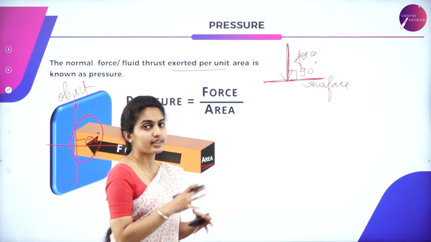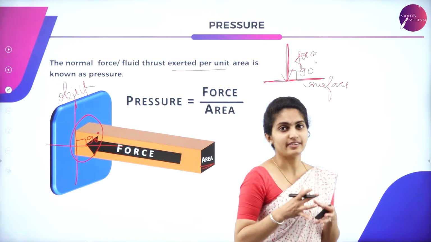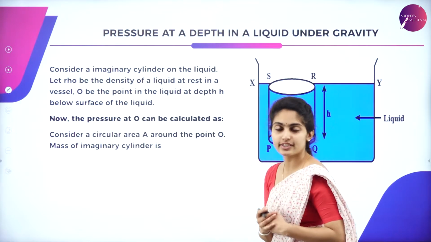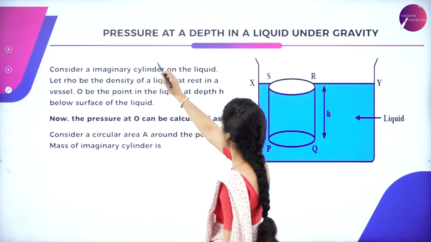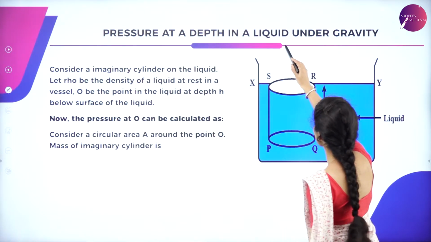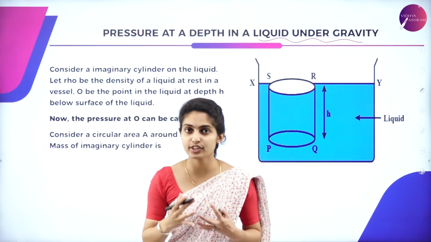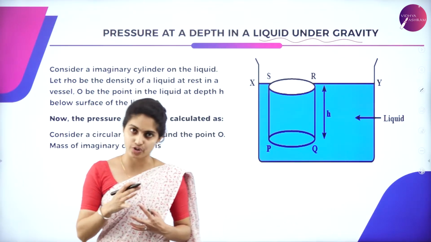Now let us check the liquid which has a certain density and has pressure. So let us check the pressure at a certain depth of the liquid, that is, pressure at depth in a liquid under gravity. So each and every object in the universe possesses gravitational force.